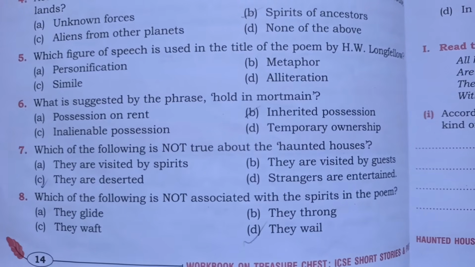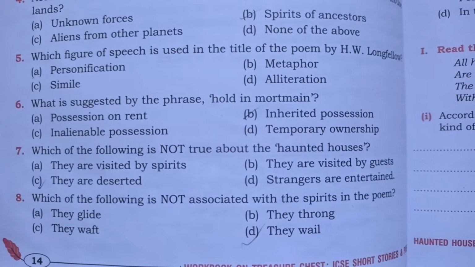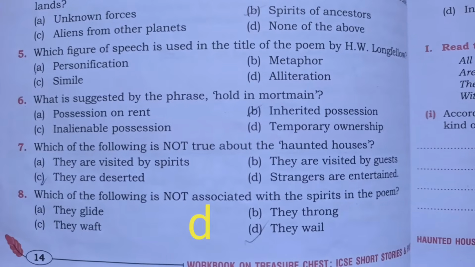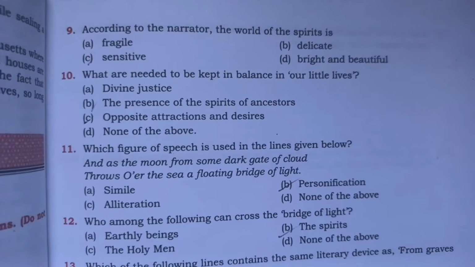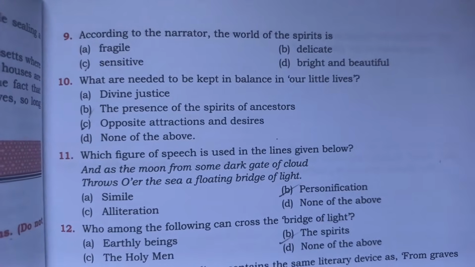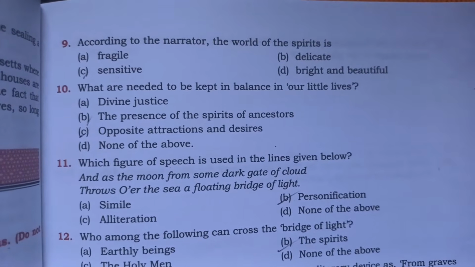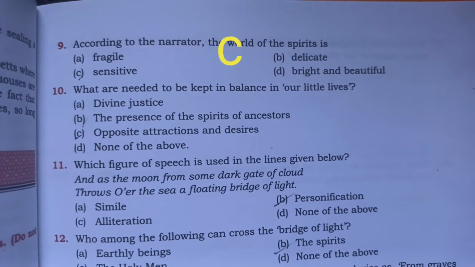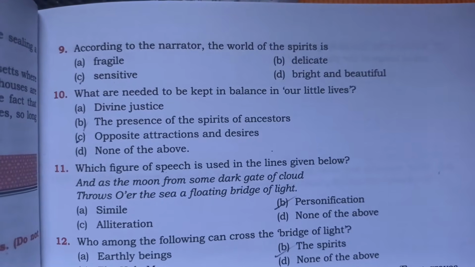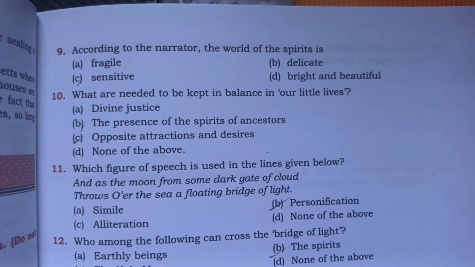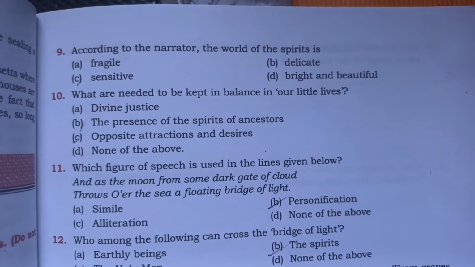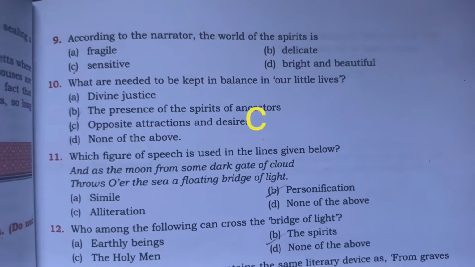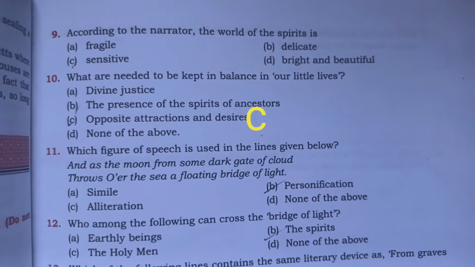Number 8, which of the following is not associated with the spirits in the poem? Option D is correct. Number 9, according to the narrator, the world of the spirits is? Option C, sensitive. Number 10, what are needed to be kept in balance in our little lives? Option C, opposite attractions and desires.